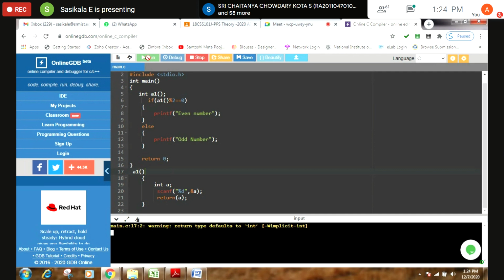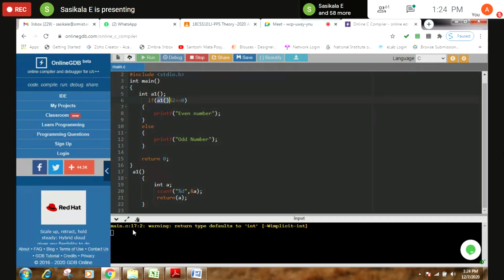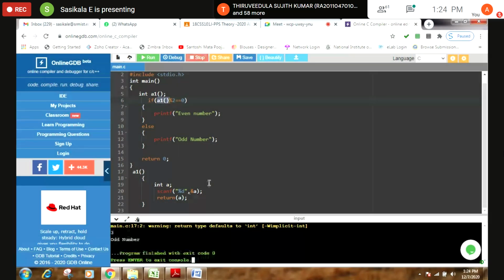So here you can see, instead of passing this variable in this decision making statement, I'm using the function itself. The same input I'm giving, 3. So you will get the output as an odd number. Do you understand what is the difference here? You are using a function along with your decision making statement. This way also you can write a function.